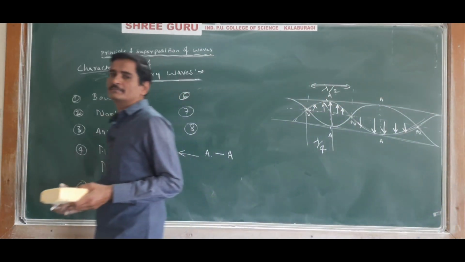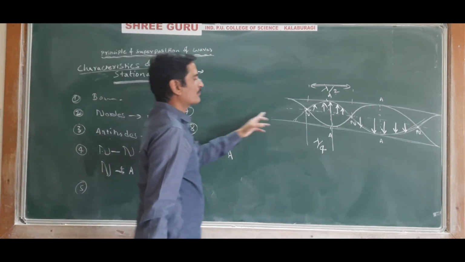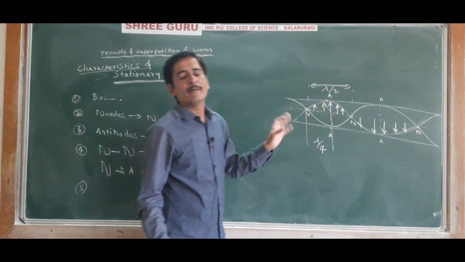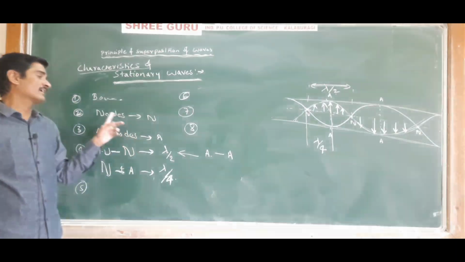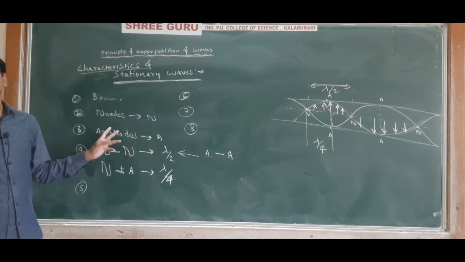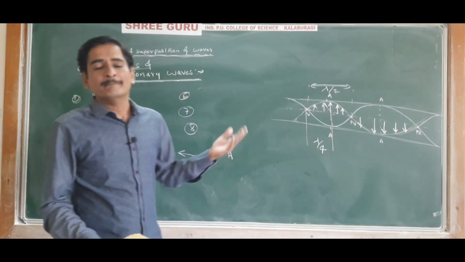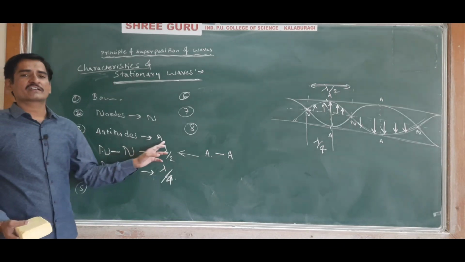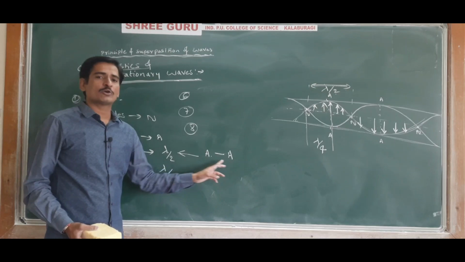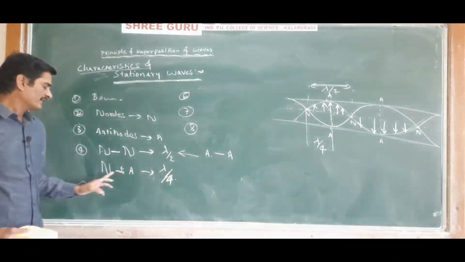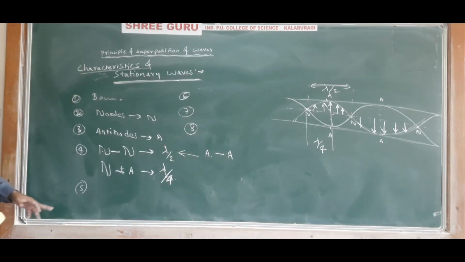Here once again I will repeat. Stationary waves are produced in a bounded medium. And second point, in that bounded medium there will be certain points where the particles of the medium are permanently at rest, and those positions are called nodes. And there will be certain other positions where the particles of the medium have maximum displacement, and those points are called antinodes. The distance between node and node, or antinode and antinode, will be lambda by 2, and the distance between a node and an antinode will be lambda by 4.